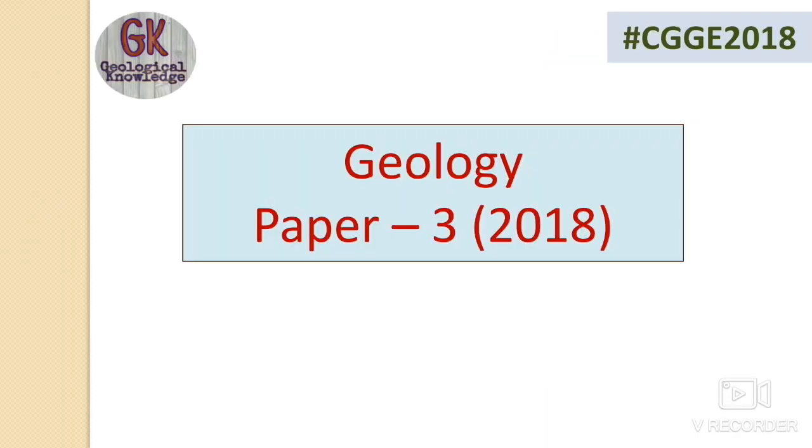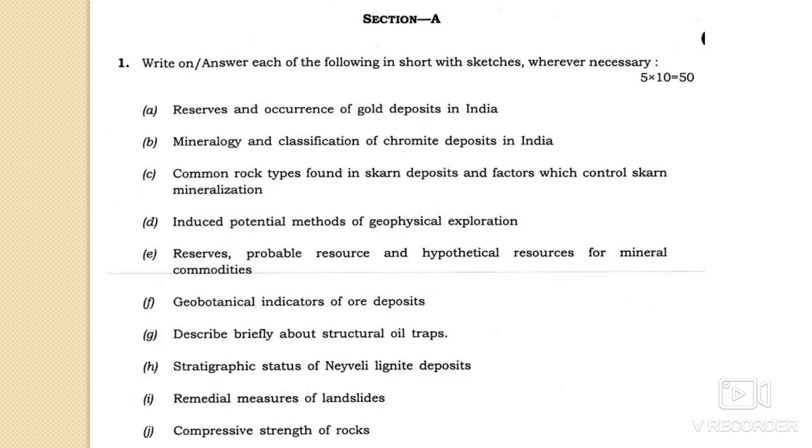So firstly we will talk about paper number 3, or the economic geology part. The first question is the compulsory part, dealing with the reserve and the occurrence of gold deposits in India.